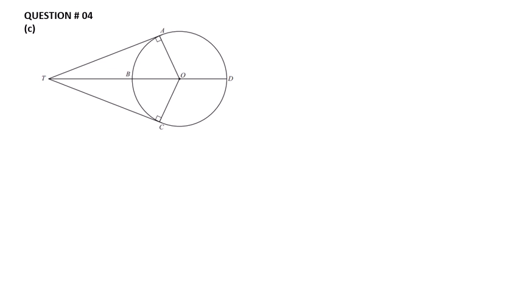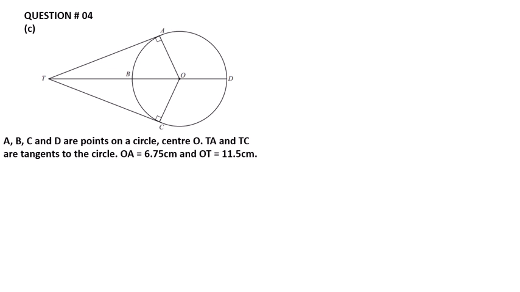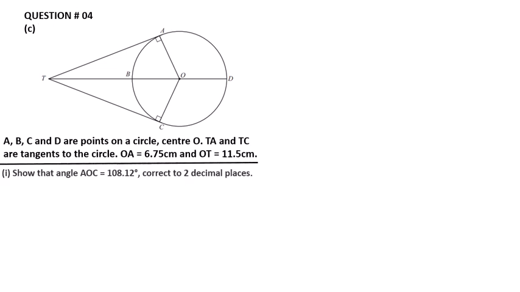Question number 4, part C. The given diagram is here. In this diagram, A, B, C and D are points on a circle with center O. TA and TC are tangents of the circle O. OA is equal to 6.75 centimeter and OT is equal to 11.5 centimeter.